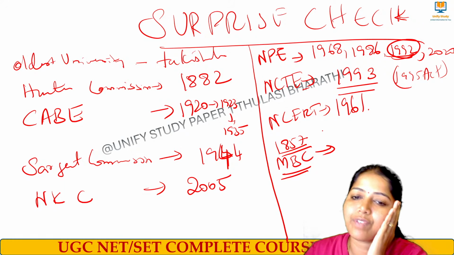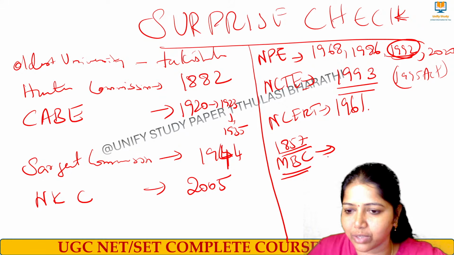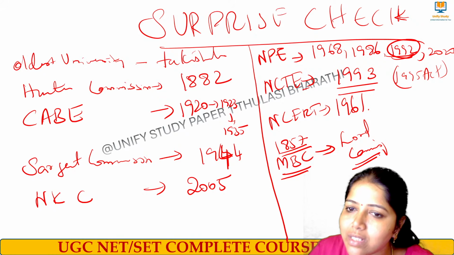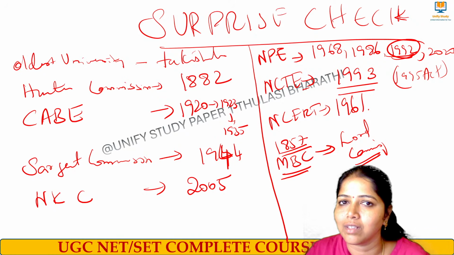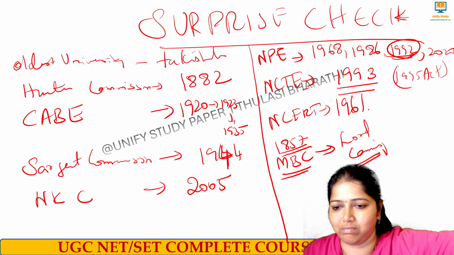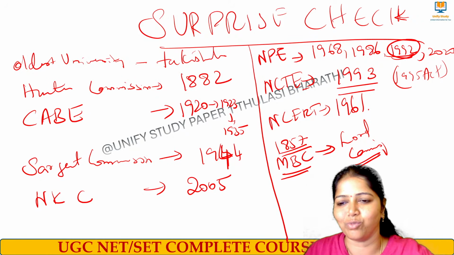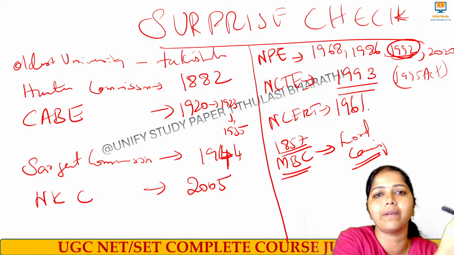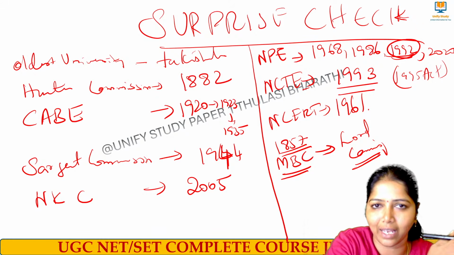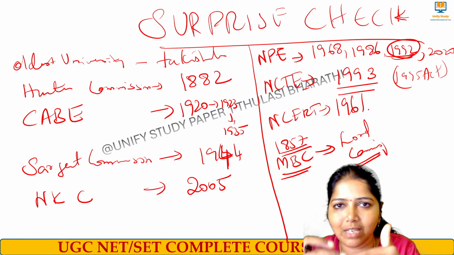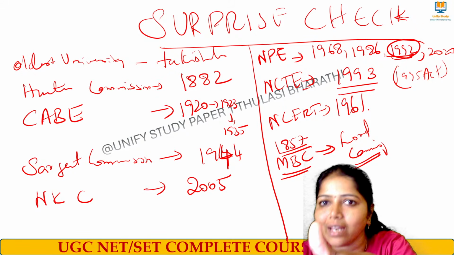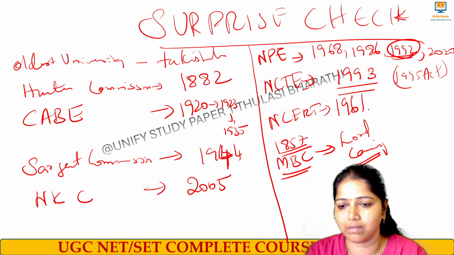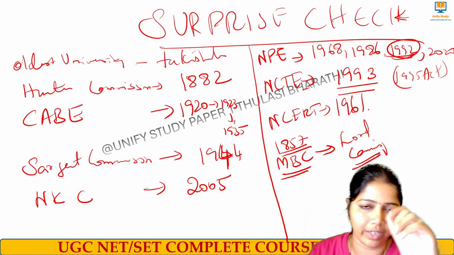1857, when it was established, at that time Lord Canning was the Governor General. We had a question also, right? Lord Dalhousie, 1854. What is the confusion? Lord Dalhousie started, meaning the idea and the initiative was taken by Dalhousie. But in 1857 when these institutions were started, Lord Canning was the Governor General. No sorry at all, but don't make mistakes in the known areas, it will be a very big mistake. Okay, very good, super.